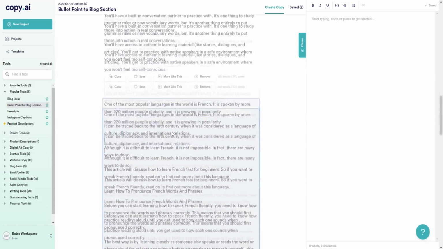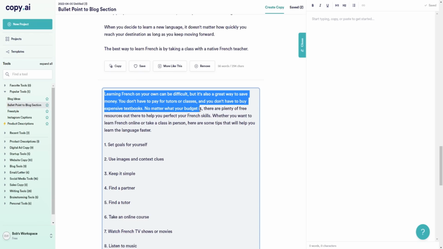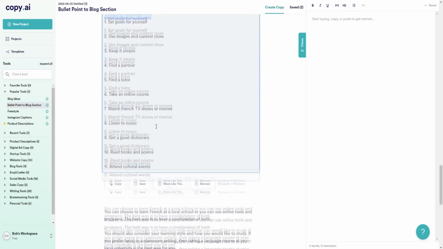So if I scroll down below, I want something to do with classes. Learning French on your own can be difficult, but it's also a great way to save money. You don't have to pay for tutors or classes, and you don't have to buy expensive textbooks. No matter what your budget is, there are plenty of free resources out there to help you perfect your French skills. Whether you want to learn French online or take a class in person, here are some tips that will help you learn the language faster.